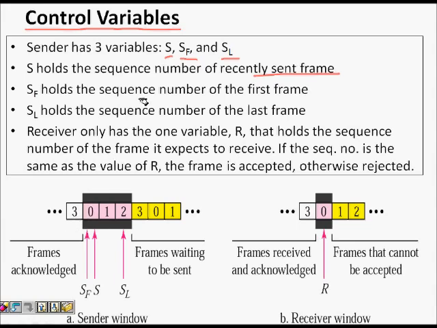SF is the starting of the window, which is the first unacknowledged packet. SL is the last frame in the window. And the receiver just has one element in the window, which is the frame that it is expecting. Other frames, if it gets, it will reject or discard them.